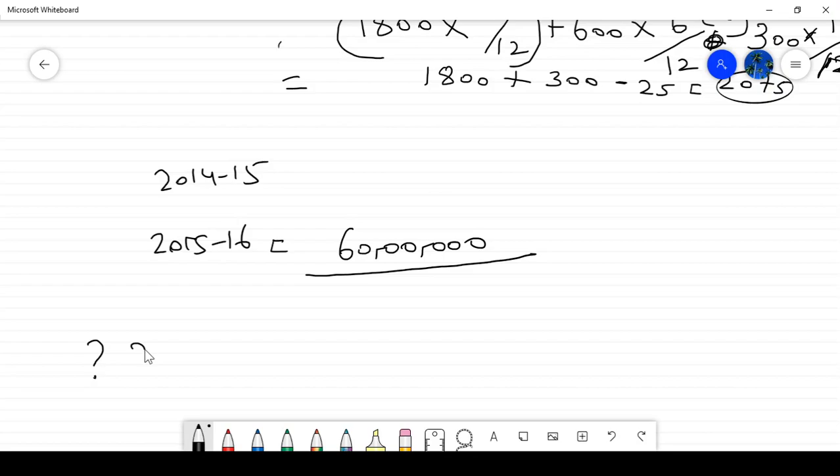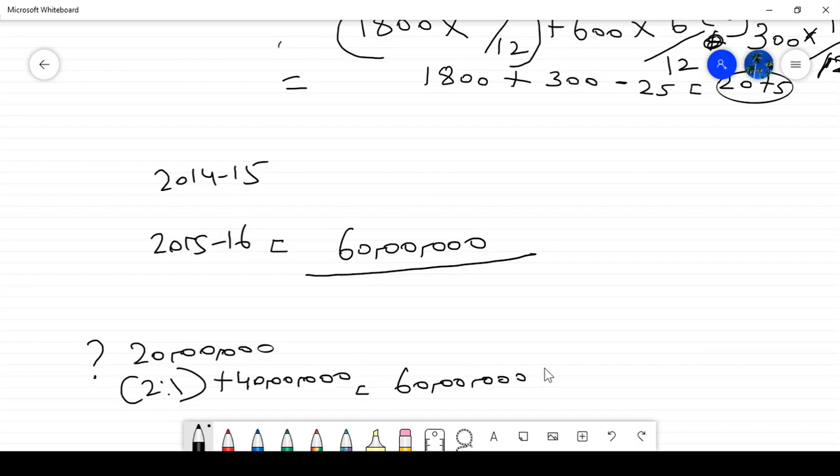What is the bonus ratio? 2:1. If you have one share, they will issue 2 shares, they will give 2 shares at free of cost. So 20 lakhs into 2 will get 40 lakhs. So 20 lakh plus 40 lakhs equals 60 lakh shares you will get.